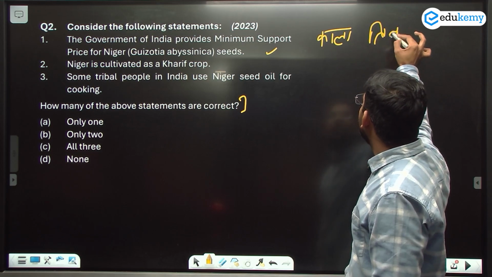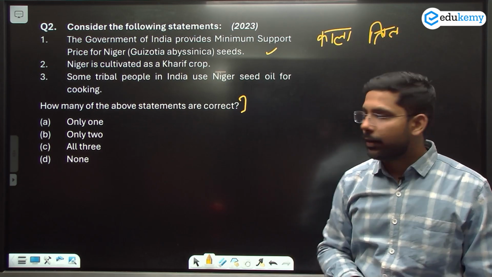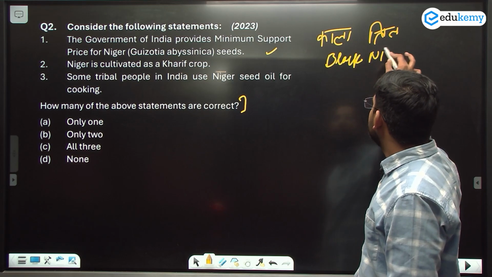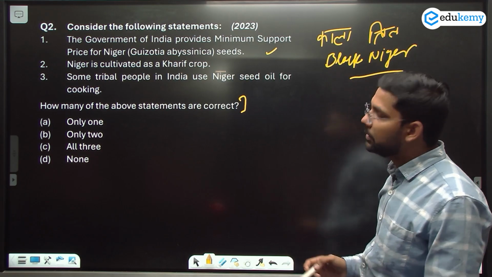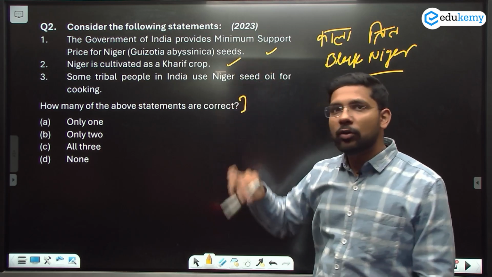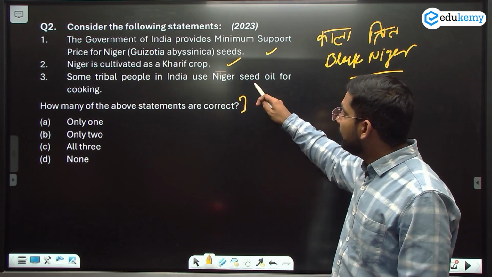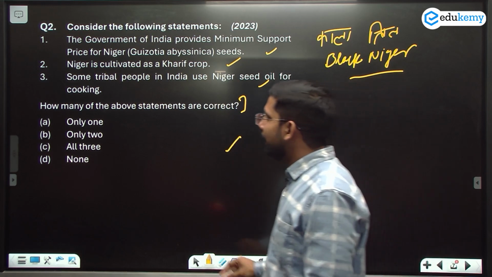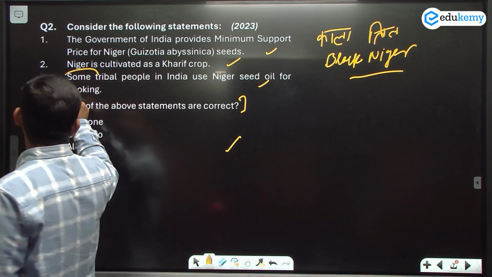Til is of two types. One is white and another is black. So this is the black Niger seed, and in Hindi it is known as Kala Til. Yes, the government is providing MSP on it. Is it cultivated as a kharif crop? Yes. And some tribal people use Niger seed oil for cooking. Yes, all the three. If you look here, you can consider this a right statement.